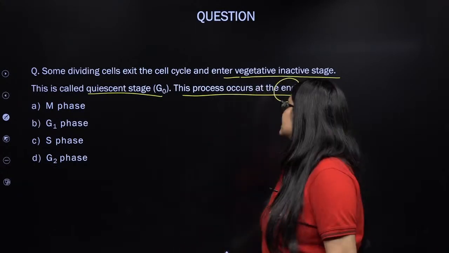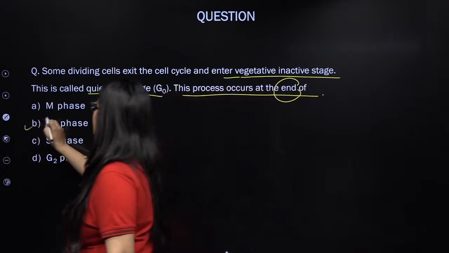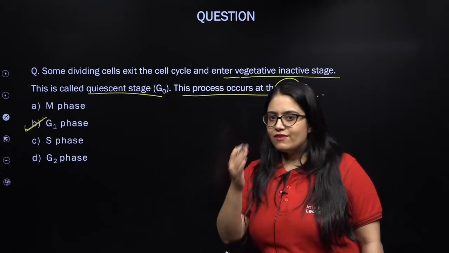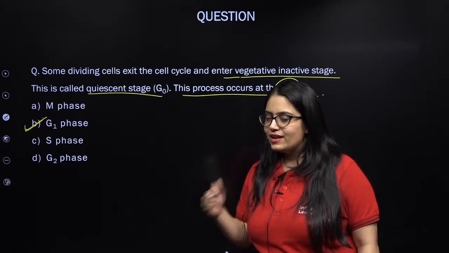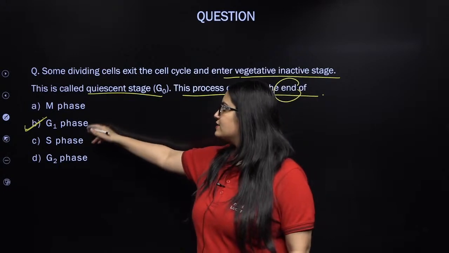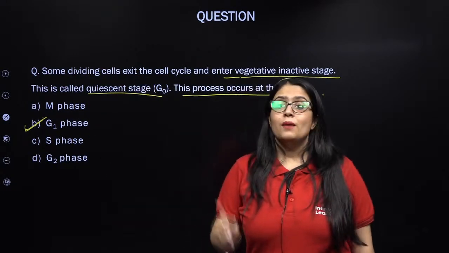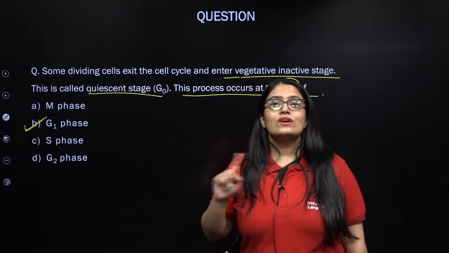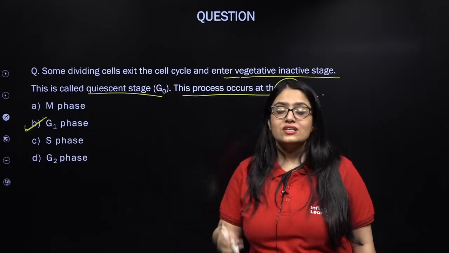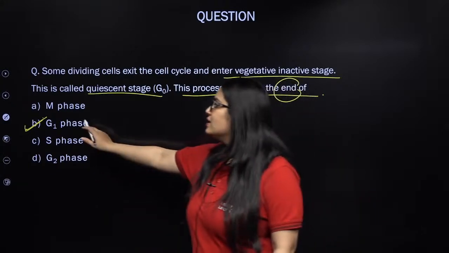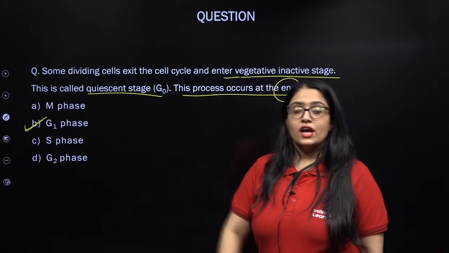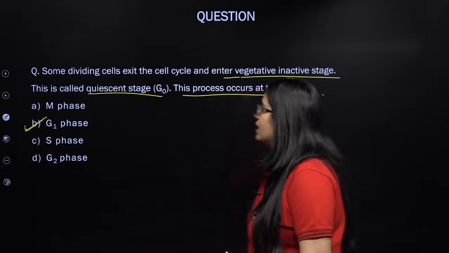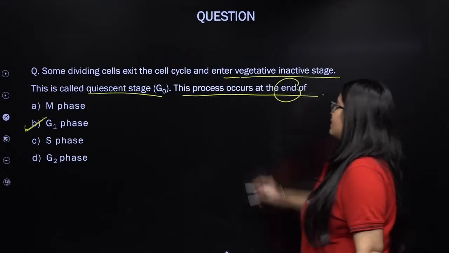So the right answer is at the end of the G1 phase. At the end of the G1 phase, the cell will exit the G1 phase in order to enter G0. But remember, in order to enter G0, the cell never exits or terminates the cell cycle. It just exits the G1 phase. This is very important, and NTA asked a question on this fact that is going to come next, I guess. Please remember, this is a very important question.